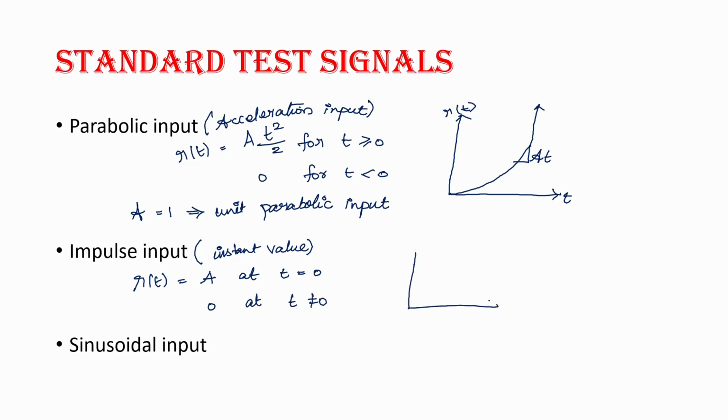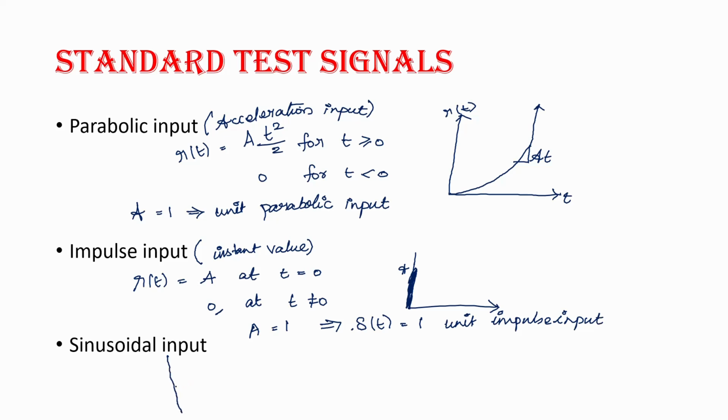So at the instant when the system starts, that is t equal to 0, when there is no initial condition, the system will have an output A. For the other values of t, the system will have an input of 0. Here also, if A is equal to 1, we can represent it as del of t equal to 1. That is unit impulse signal, or unit impulse input.